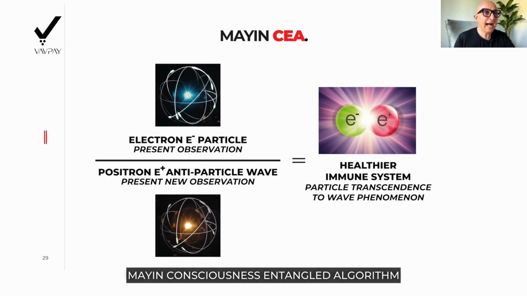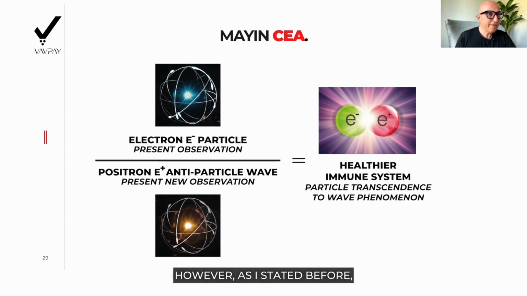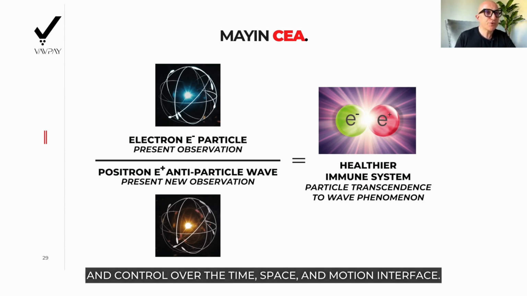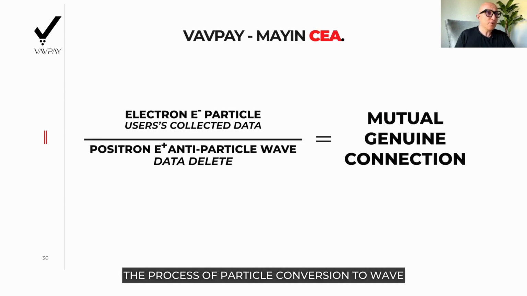Mind consciousness entangled algorithm has been built on the following equation. The electron, which represents our present particle observation, is voluntarily willing not to follow that imposed by itself particle observation, resulting in giving birth to a positron who has now a different observation. Out of this new encounter, an explosion is created. However, as I stated before, it is an explosion of harmony, balance, and control over the time, space, and motion interface. The process of particle conversion to wave is additionally supported by a positron with a new observation.